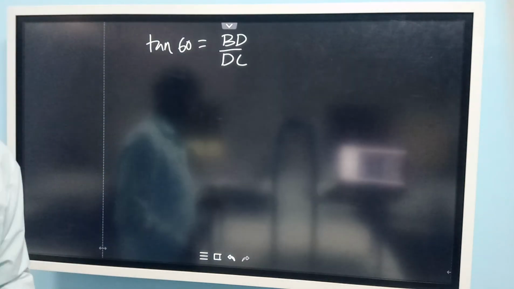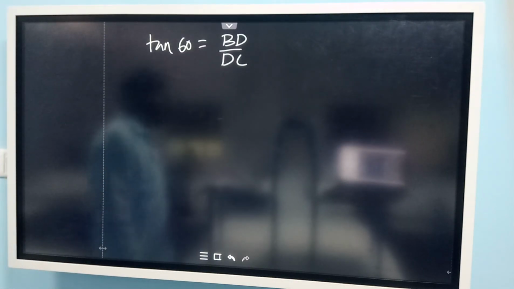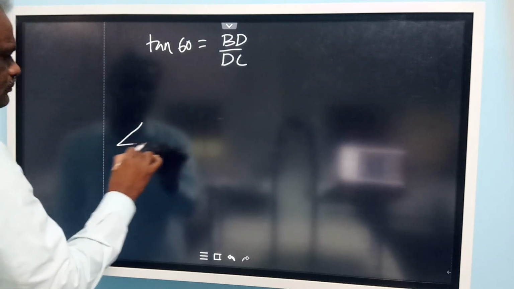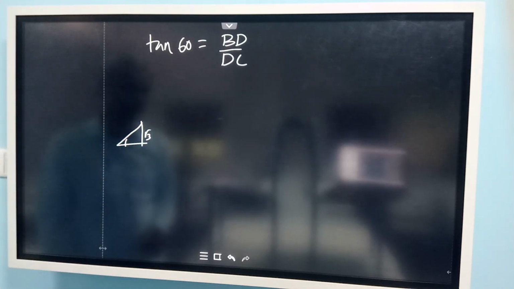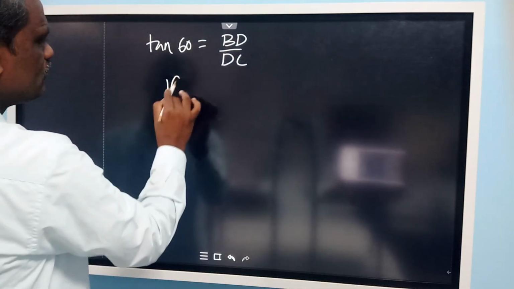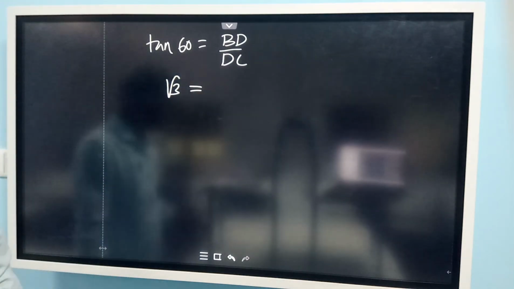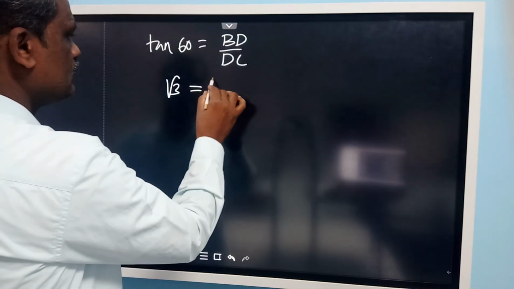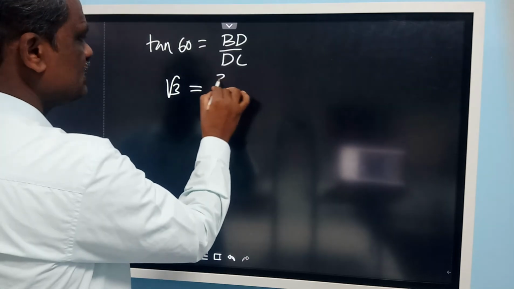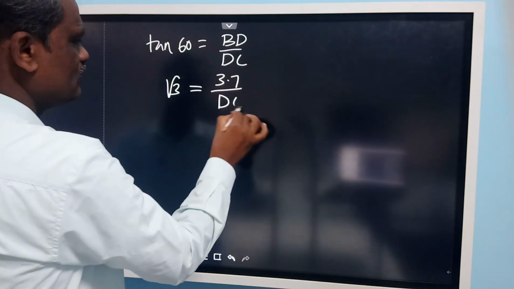So what is tan 60? Tan 60 is root 3 by 1, so it is root 3. BD length you know. What is the length of BD? 3.7 by DC.